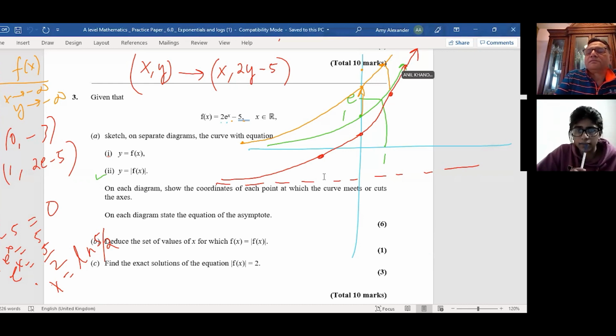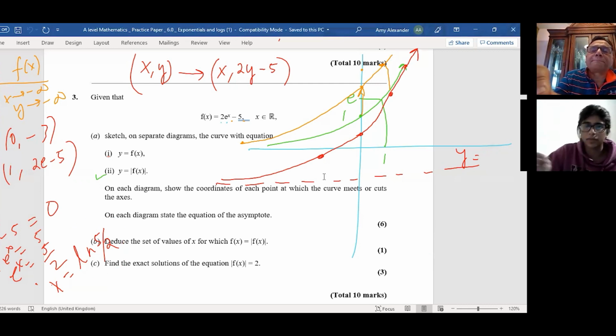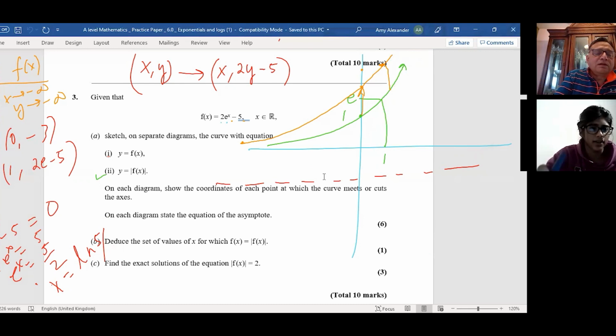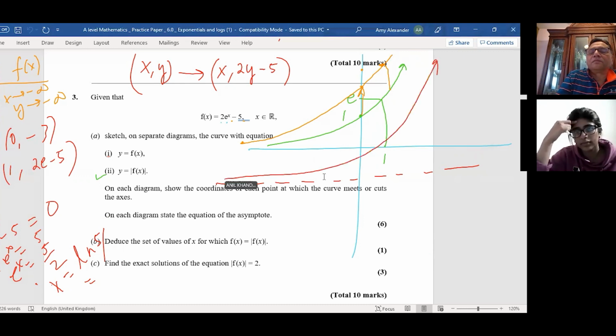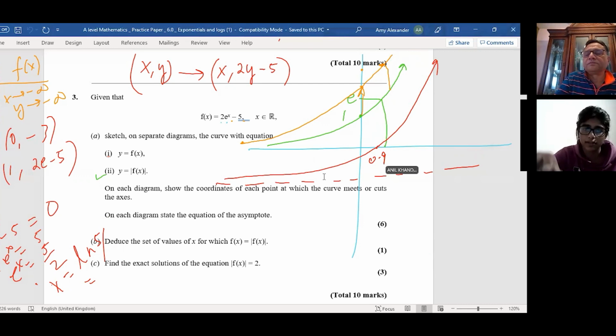Would it cross at -3 though? No, we found that y is 0 at ln of 5 over 2. Sorry, let's redo this. On the x-axis, where it cuts. On the y-axis, it cuts at -3, I think. How much was it? It is a positive value, right? Yeah, 0.916. And then you mark that one as -3.